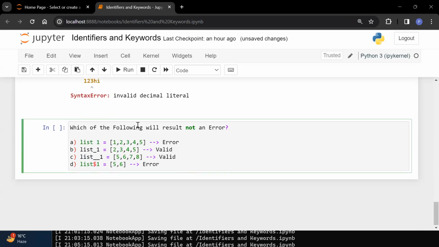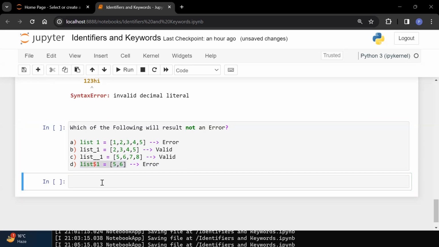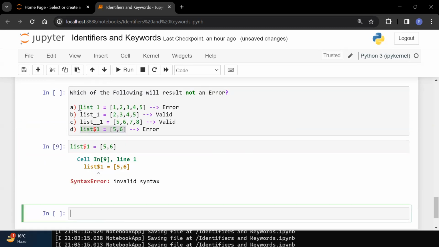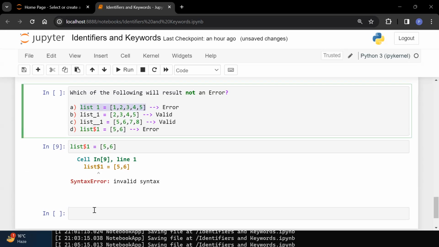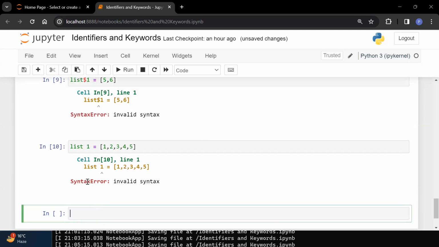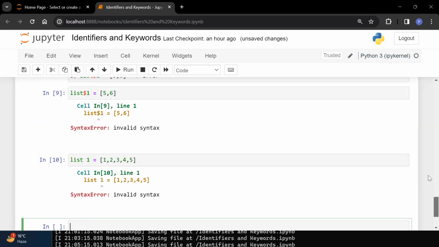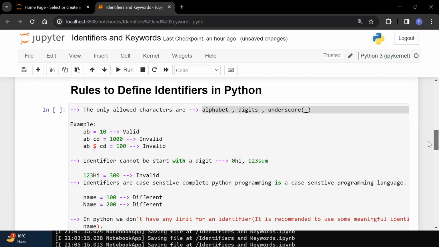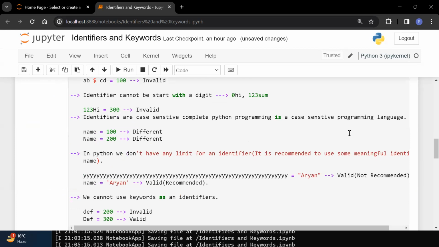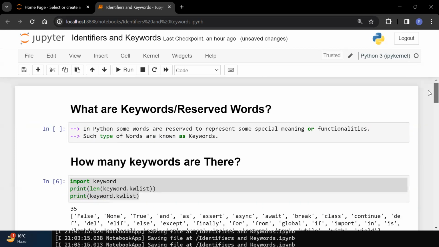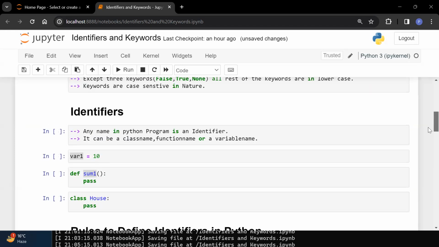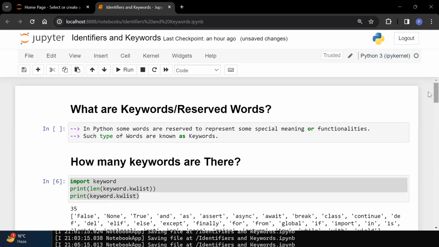So what is the answer for this question? This one is invalid and this one is invalid. If I run these two codes, we will directly get an error. So this is all about identifiers. There is a chance you will get MCQs like this. So this is all about your keywords and identifiers.